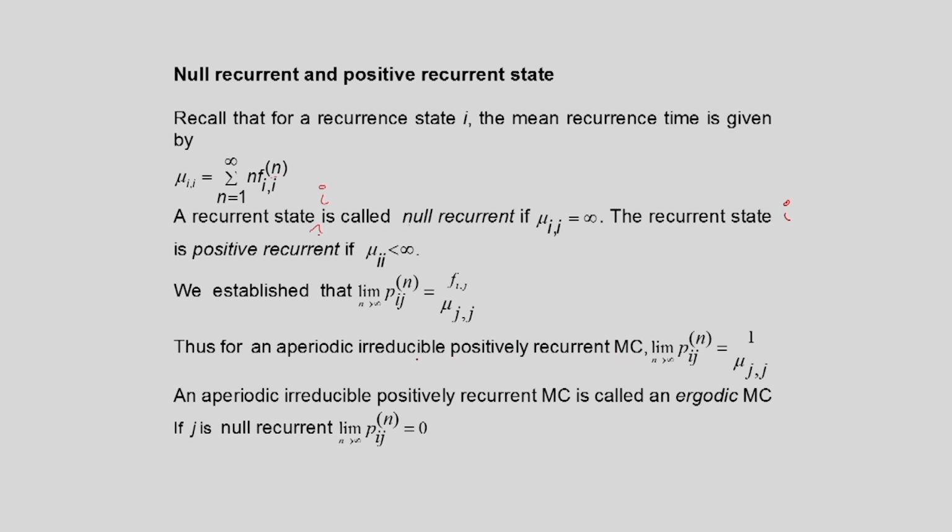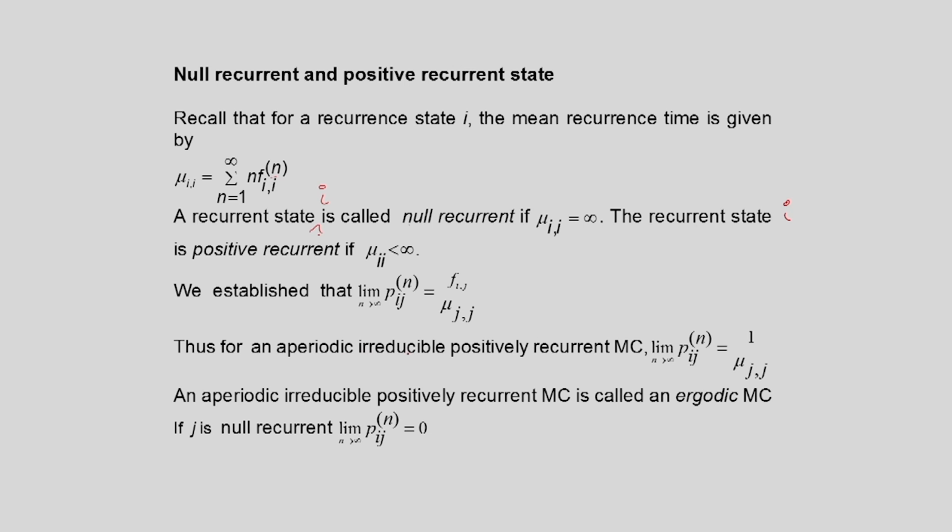Irreducible means all states communicate with each other. If one state is aperiodic, all other states will be aperiodic.